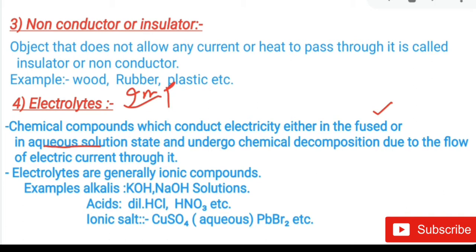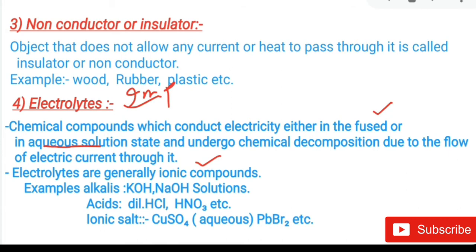Electrolytes are conductors of electricity. They conduct electricity either in fused state or in aqueous solution state and undergo chemical decomposition due to the flow of electric current through them. Electrolytes are generally ionic compounds.